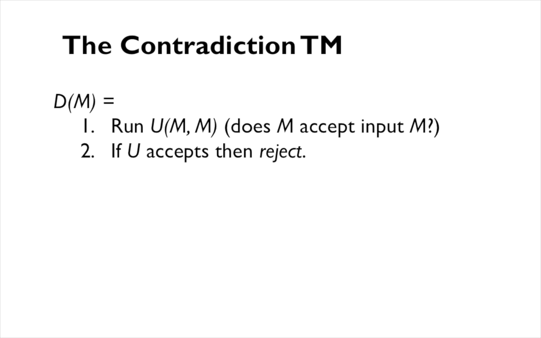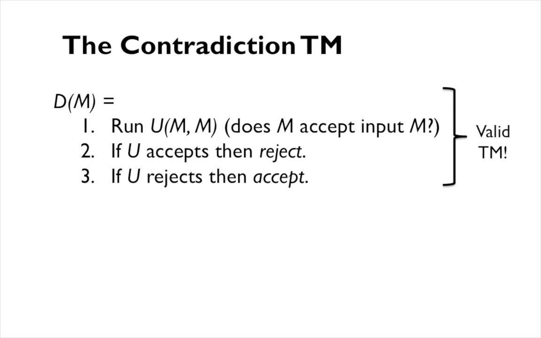If U accepts, then we're going to reject. If U rejects, then we're going to accept. And so this is the complete definition of D. Assuming that U is an actual Turing machine that we can run, this is a valid Turing machine. Furthermore, it's a deciding Turing machine, assuming U is a decider as well, which is what we assumed to begin with. Okay?